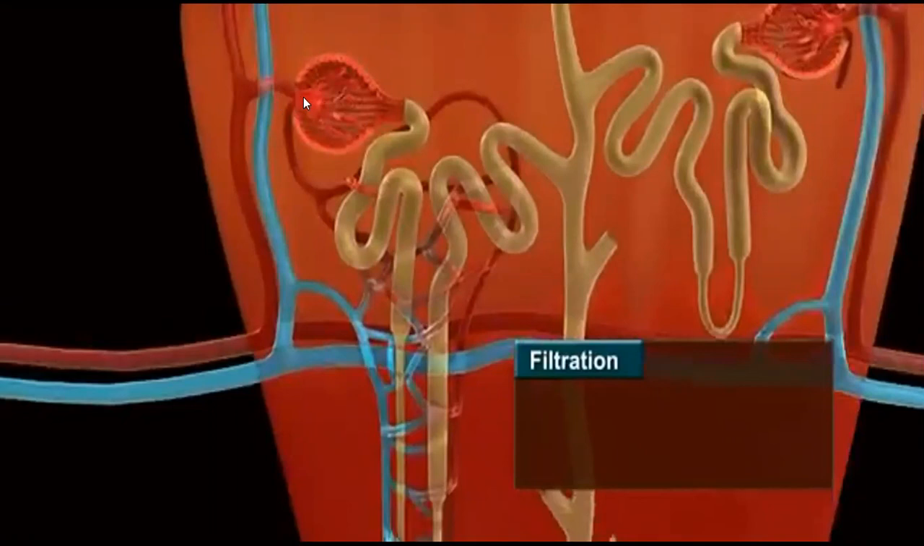It contains a bunch of capillaries that we call the glomerulus. It starts from the Bowman's capsule and continues with the PCT, the proximal convoluted tubule. Then the U-shaped structure we call the loop of Henle, and this is the DCT, distal convoluted tubule, and then the collecting duct.